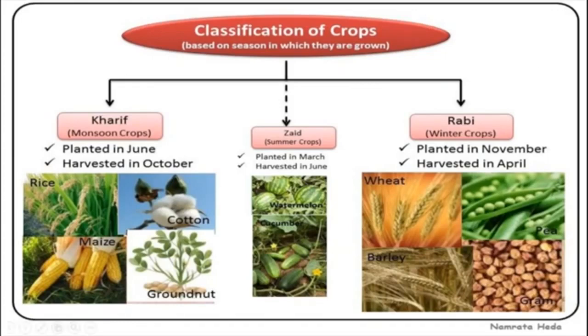Here some important Rabi crops are: wheat, barley, peas, gram and mustard, etc. Green grams, horse grams, Bengal grams. Okay, these are the grams, so dal varieties only. So wheat, barley, peas, gram and mustard are the important Rabi crops.